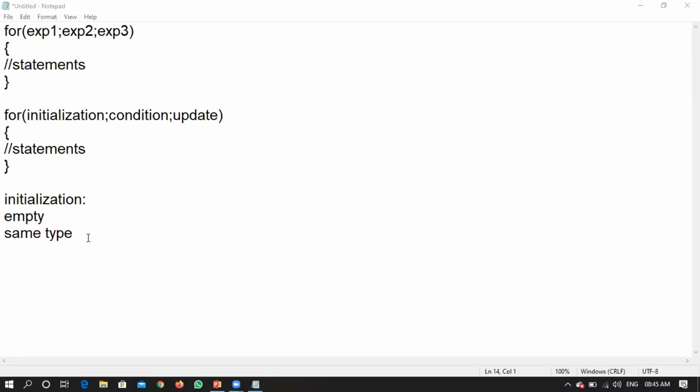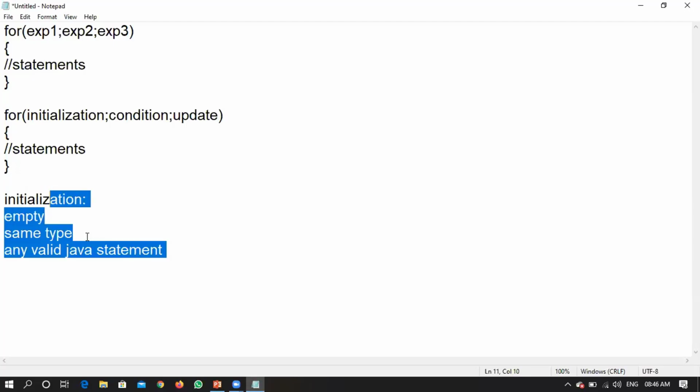What are the other observations we have seen? We have said that any valid Java statement can be in the place of expression 1. Any valid Java statement can be at the place of initialization. It is not mandatory that every time you need to write int i = 0 itself, or that every time you need to write some declaration statement. No rule like that. So these are the three important observations that we have seen with respect to the initialization part.